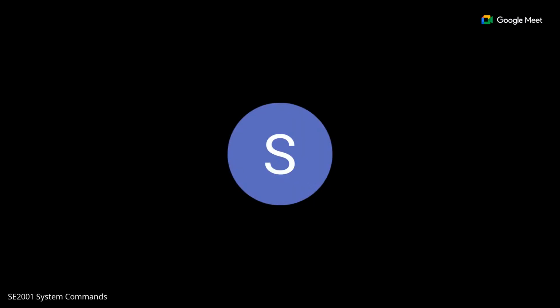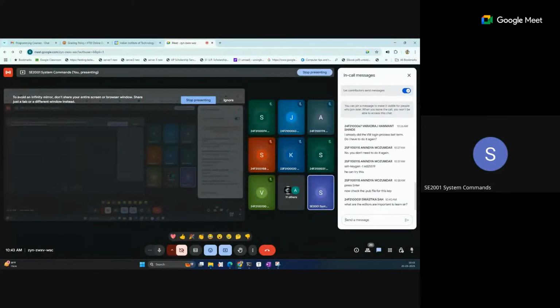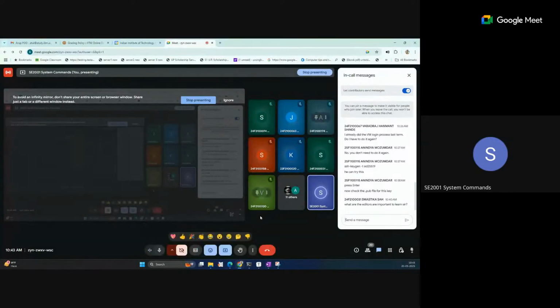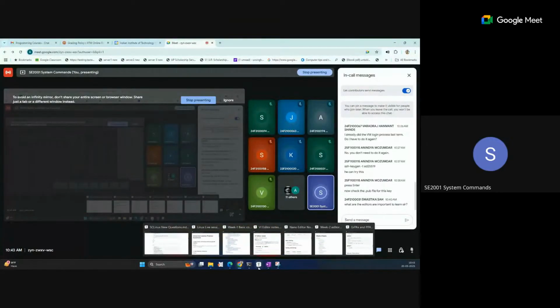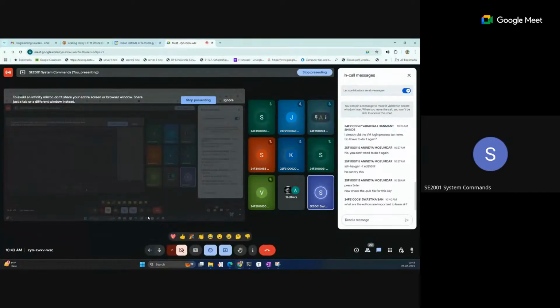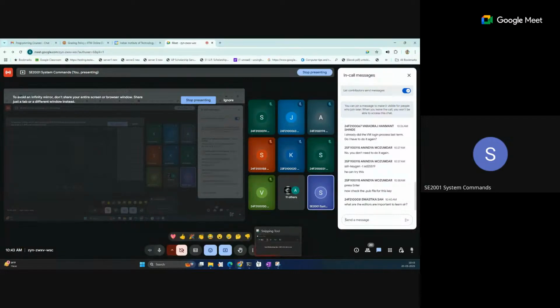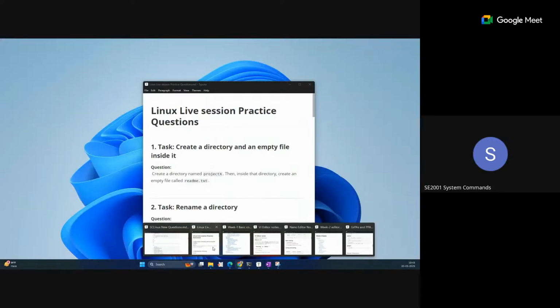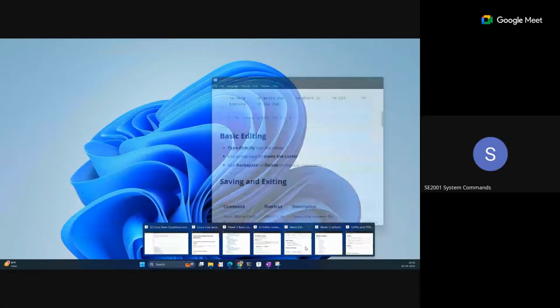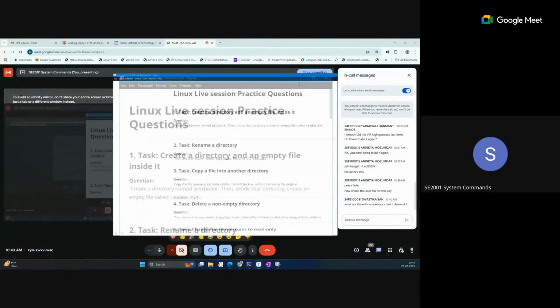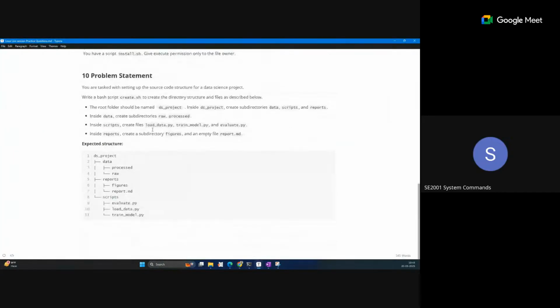Okay, any other issue, anyone? So I'm sharing one problem statement. You can see what type of question is generally asked in the OPPE exam as a first question. Let me show you. You can see, I hope this screen is visible.